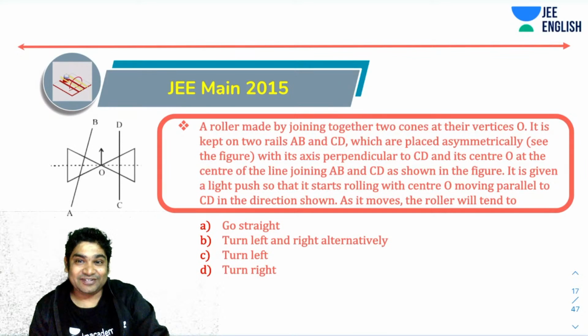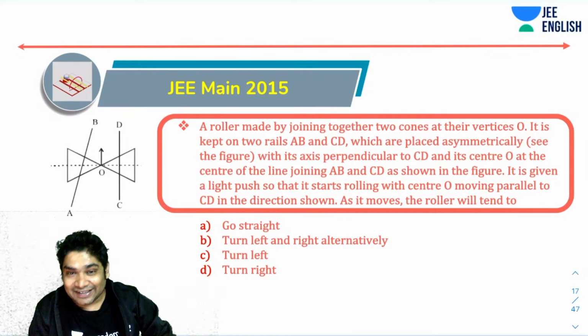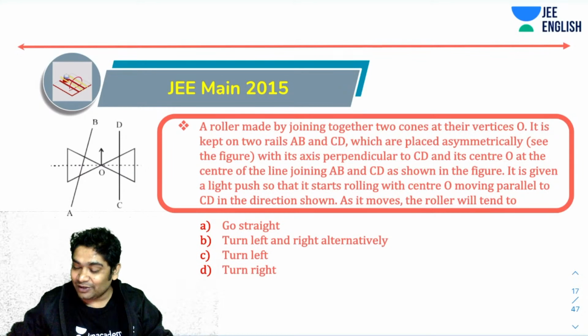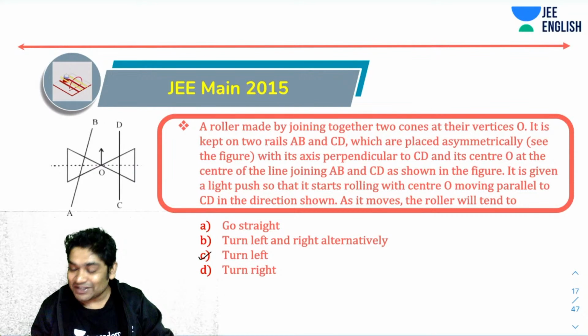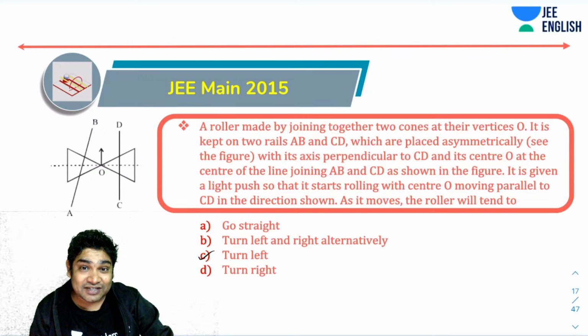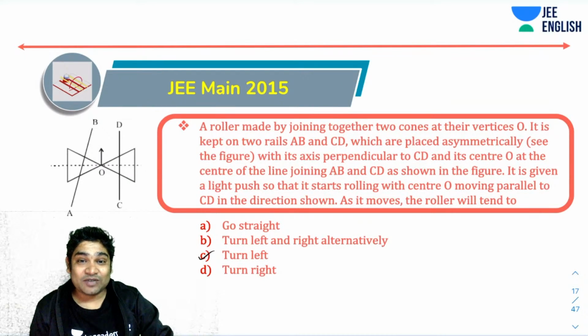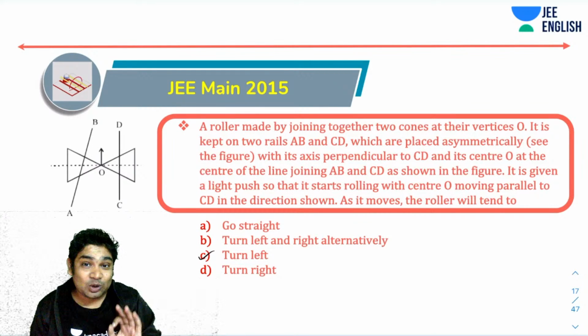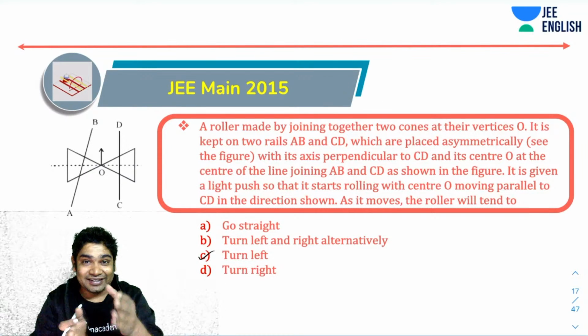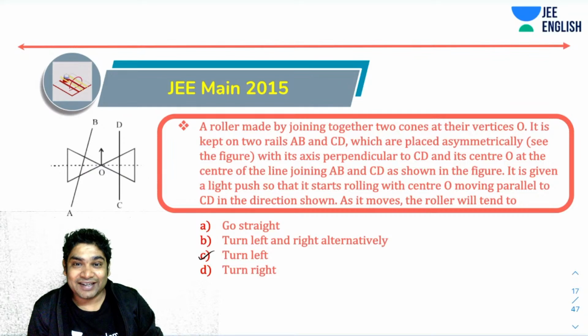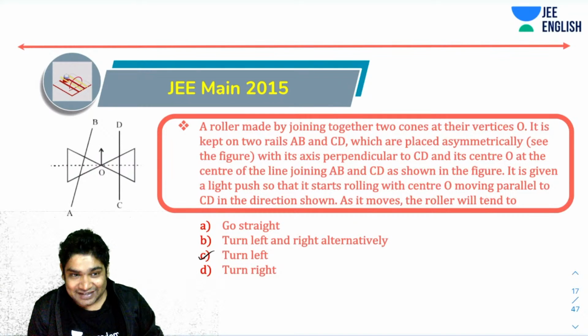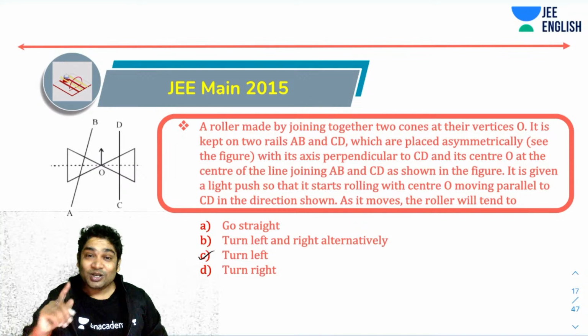Would turn left. Yes, that is in fact the correct answer. Absolutely. Which is very interesting, and not very easy to see what is happening here. Even if you had to guess, most people would have guessed it'll turn right because of the way the rails are made. I can completely imagine. So, what is happening?